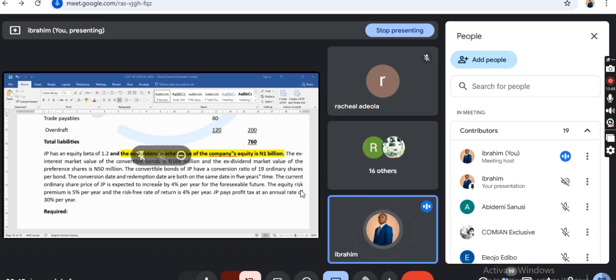Now, the equity risk premium is 5% and the risk-free return is 4%. JP pays profit after tax at an annual rate of 30%. Required: determine the market value after tax of the weighted average cost of capital.